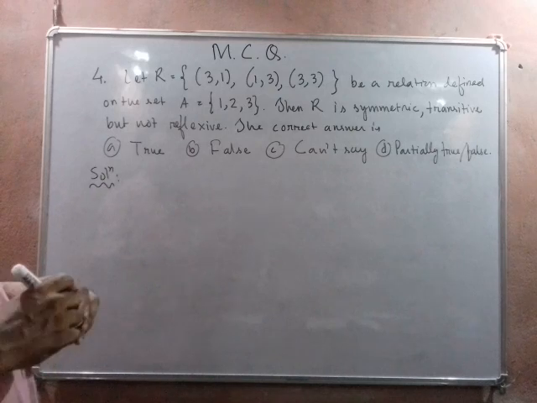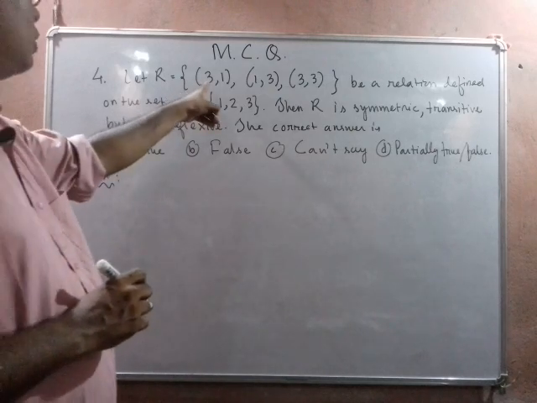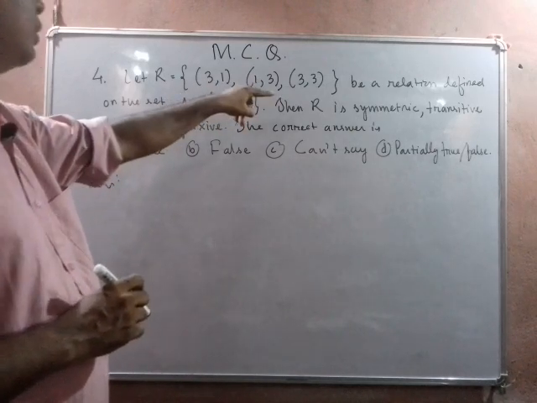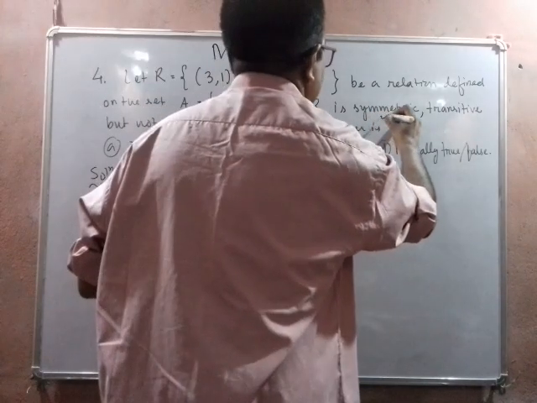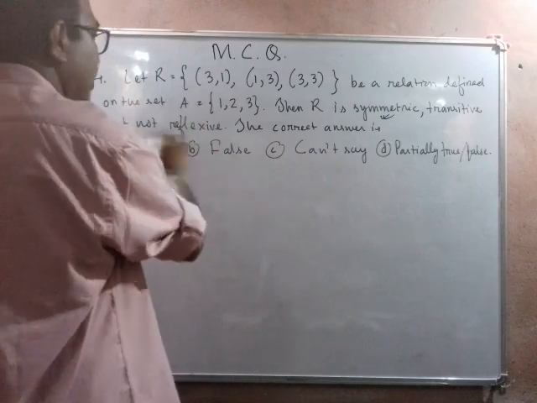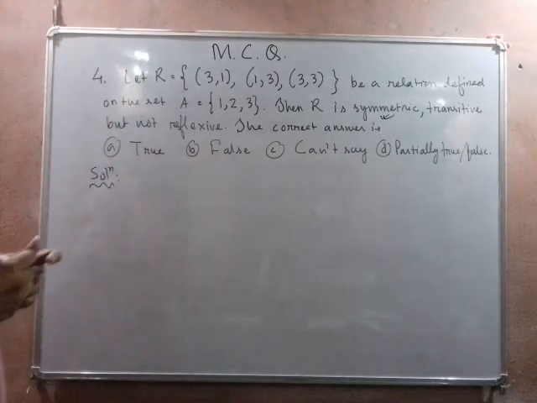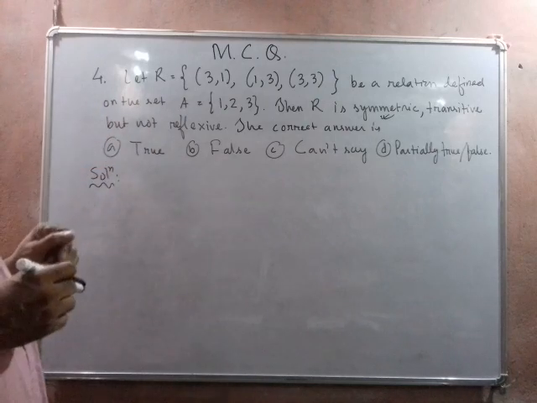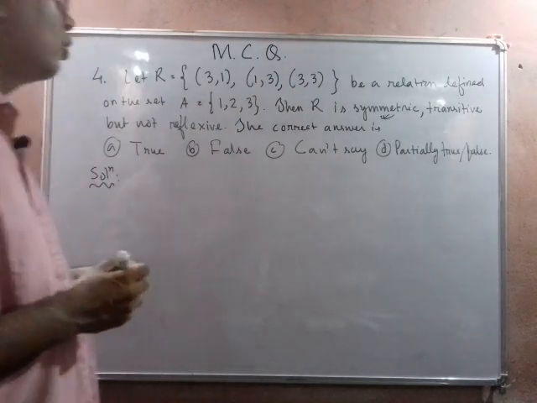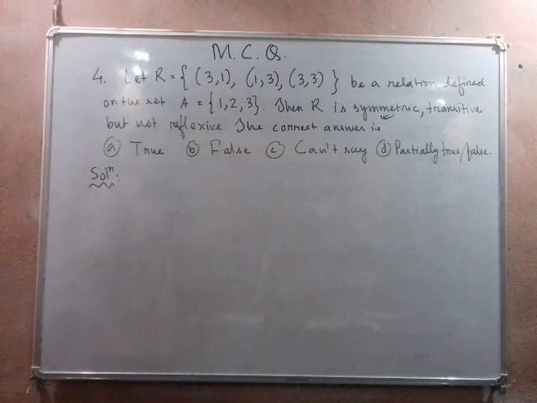First one, okay. Then we see that (3,1), (1,3), so it is symmetric. The symmetric condition is satisfied. Then (3,1), (1,3): we must have (3,3). Yes, we have (3,3). So the statement R is symmetric, yes it is symmetric.